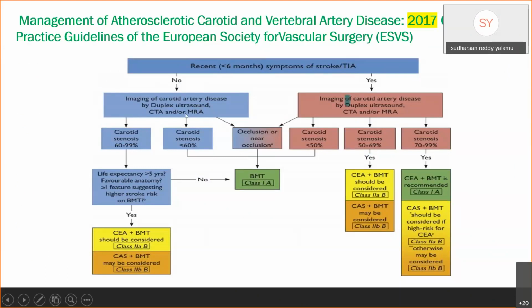In asymptomatic patients with stenosis 60 to 99%, life expectancy greater than 5 years, favorable anatomy, and more than one feature suggesting higher stroke risk, either endarterectomy or angioplasty and stenting is advised along with best medical treatment. In symptomatic patients with carotid artery stenosis 50 to 69%, endarterectomy with the best medical treatment should be considered. In symptomatic patients with carotid artery stenosis 70 to 99%, endarterectomy with best medical management is recommended. It's class 1A evidence. And angioplasty and stenting should be considered only for patients at high risk for endarterectomy.